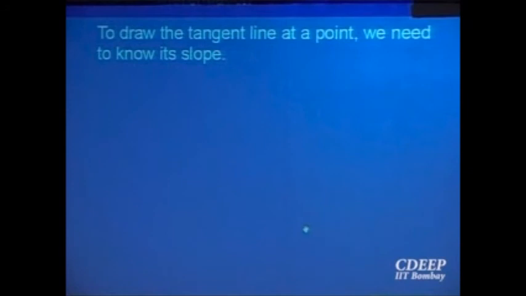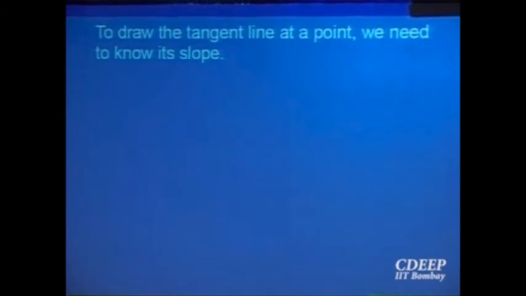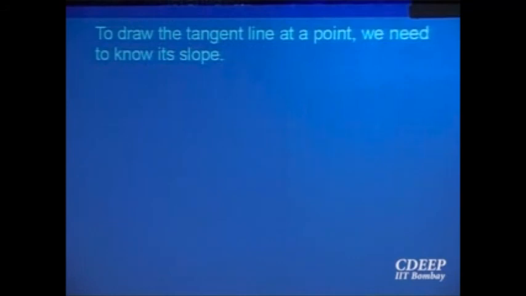If you want, mathematically, to draw a line at a point, what are the things you should know? You should know the point. Your ordinary coordinate geometry tells you, you should know the line and at what angle it is inclined to the x-axis. You should know a point through which it passes and you should know its slope. So I want to know the slope of that line at that point, which I should call the tangent.